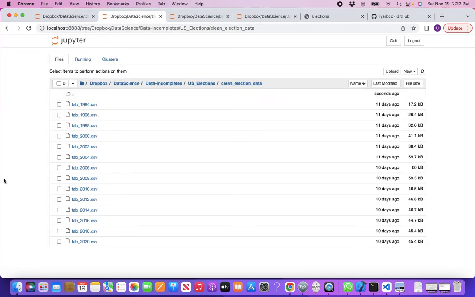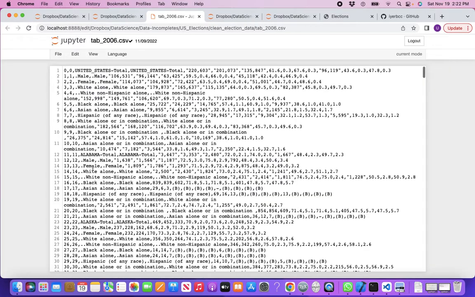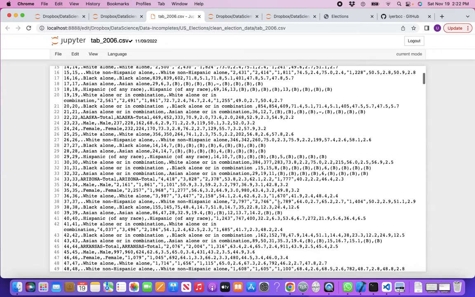Raw data went through several stages of cleaning. From raw data, we went to clean data. It looks better here, but it's still not complete because there are lots of none entries. These B's mean the population base was so small that they did not incorporate that information.